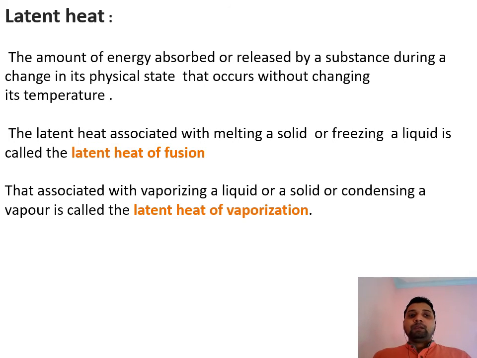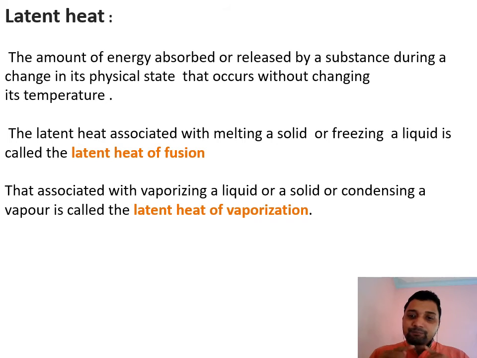Latent heat is the amount of heat absorbed or released by any substance during the change in physical state without changing its temperature. And when this latent heat is taken for 1 kg or 1 gram, when the amount of heat required by 1 kg of ice to change into water, or 1 kg of solid to change into liquid, here I am using unit mass, 1 kg or 1 gram, that is called specific latent heat.